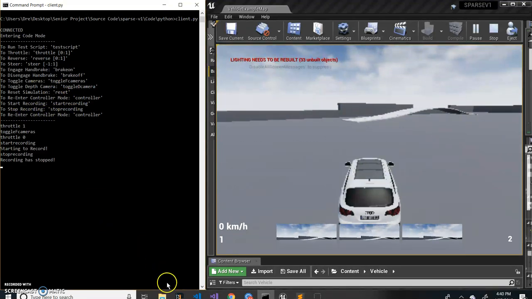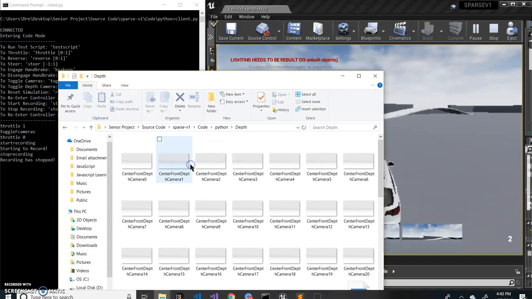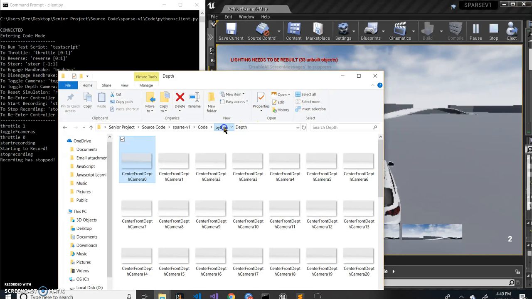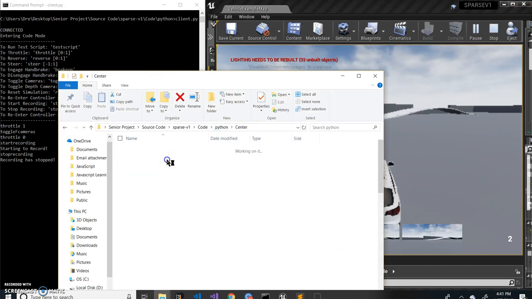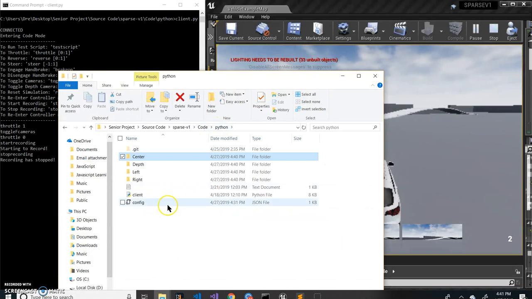Okay, so since we recorded for a little bit, this is where by default the cameras go into. That's going to be where our client file resides. So if we open one up, you're going to see different images, for example, like for the depth here.